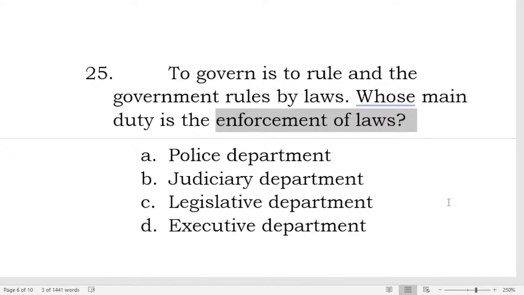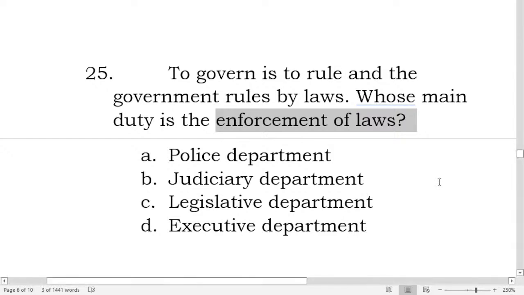Is it the judiciary department, or the legislative, or the executive? Others say letter C, B, and D. So it's just among B, C, D. These are the three branches of the government, especially in the Philippine government system.